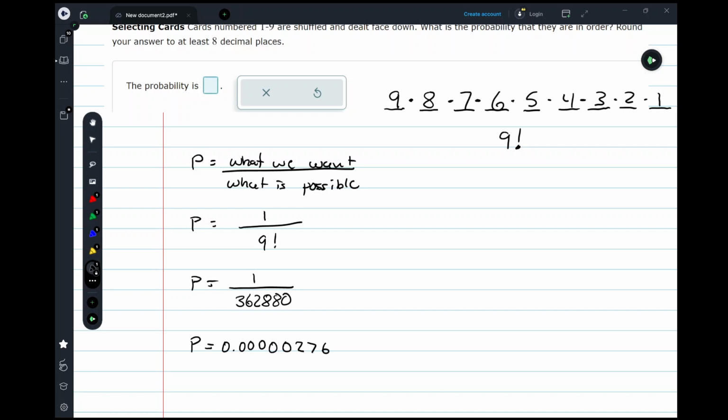So the probability that I have 9 cards numbered 1 through 9 and I randomly set them down and they are all laid out in perfect order is very, very small. It's way less than 1%. The probability is 0.000000276. So again, the concept here is we're going to use those counting rules and combinations to figure out our numerator, being what do we want, and the denominator, being what is actually possible.